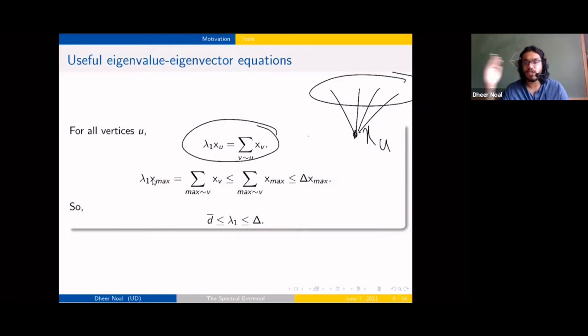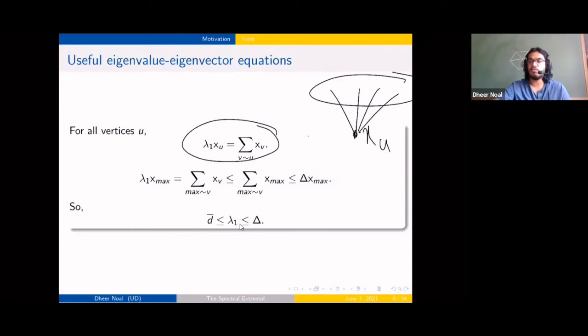So we take the entry which is the largest first of all, and you look at how big your neighborhood's eigenweight can be. If we replace every entry in the neighborhood with the maximum, you'll get an upper bound in terms of the maximum. So it's delta, the largest degree, times this. All right, this gives us an upper bound for lambda 1. Right. Okay.